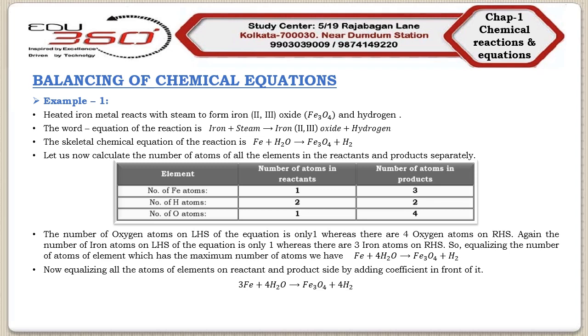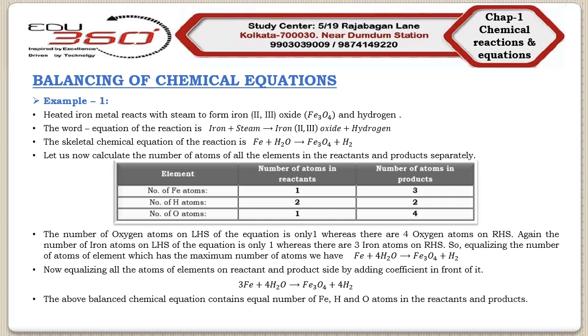So this equation contains an equal number of iron, hydrogen and oxygen atoms in both the reactants and products. So we can term this as a balanced equation. Now we need to make this equation more informative. Iron is a solid substance, steam is a gas, iron oxide is again a solid substance, and hydrogen is a gas. So we will write the above chemical equation with the state symbols.